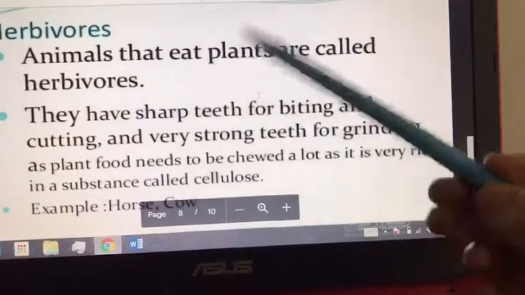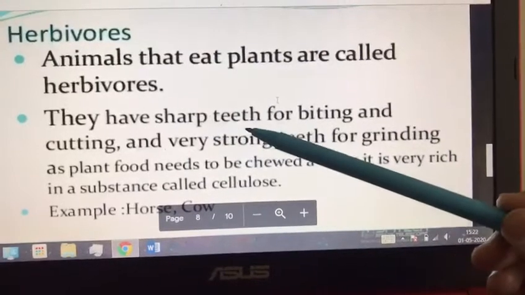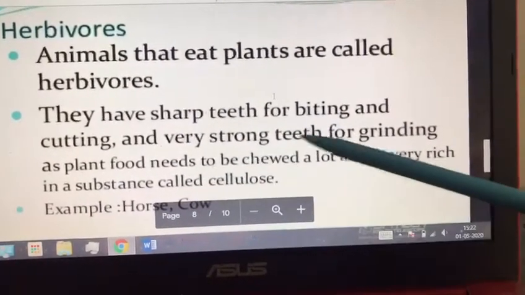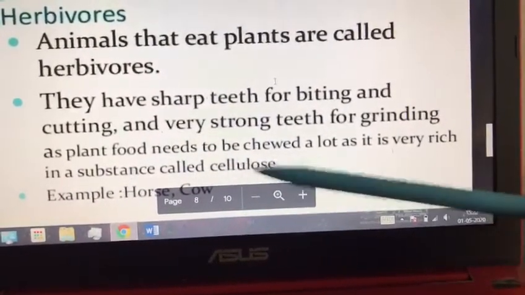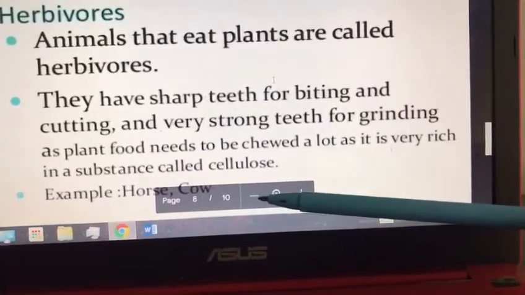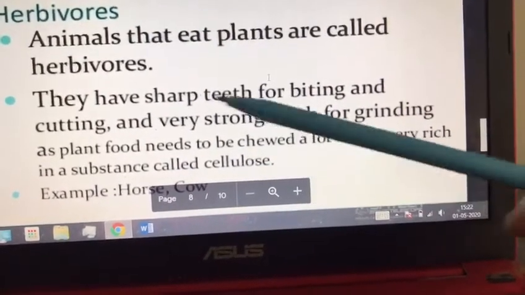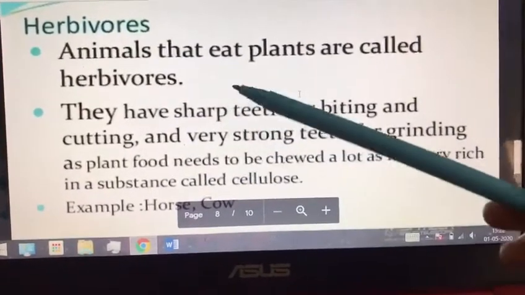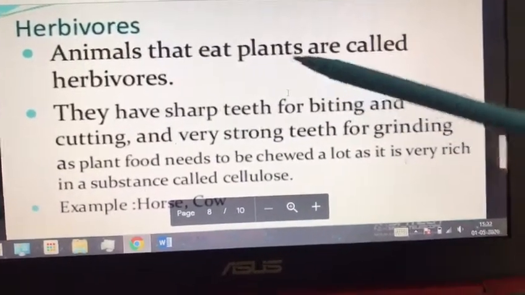Herbivores are the animals that eat plants only. They have sharp teeth for biting and cutting and very long teeth for grinding. As plant food needs to be chewed a lot, it is very rich in a substance called cellulose. Animals like horse and cow come in the category of herbivorous animals because they eat only plants.